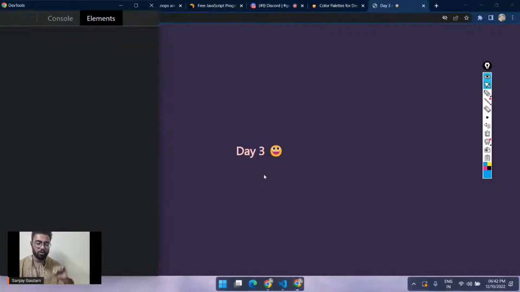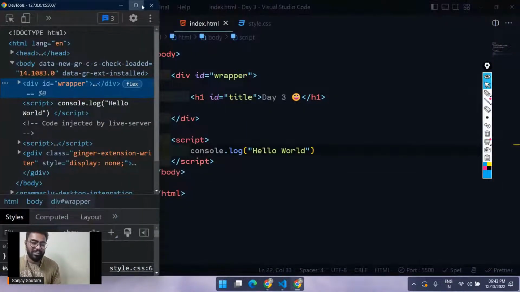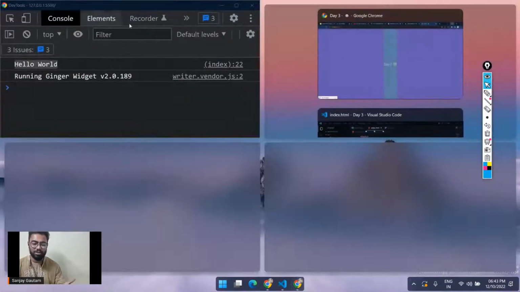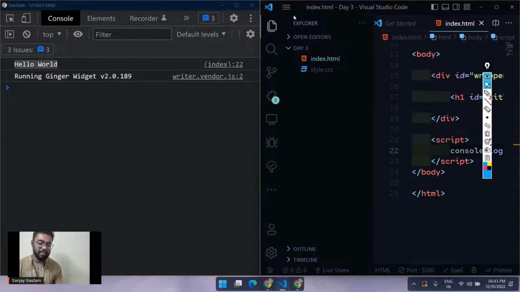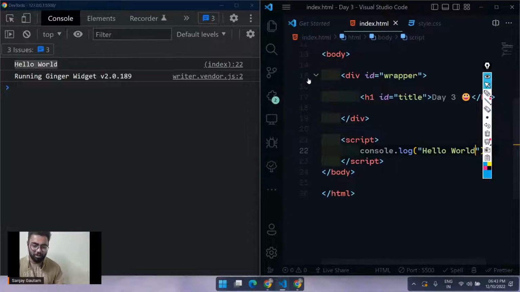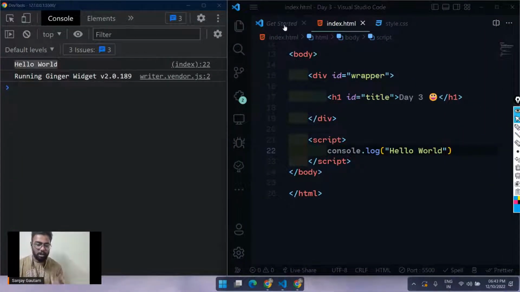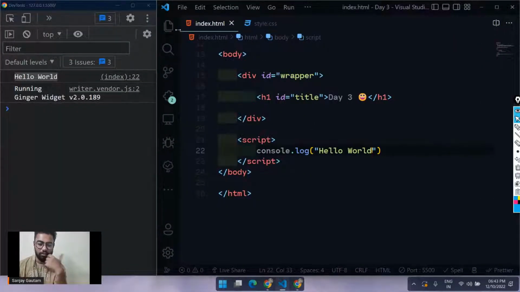As I told you, this console is going to be a part of your life for the next few years. If you choose to become a web developer, you will see console.log a lot. Mostly I work with this console even more than the browser. So our code is working fine. That is how you can connect a JavaScript file as an external file.